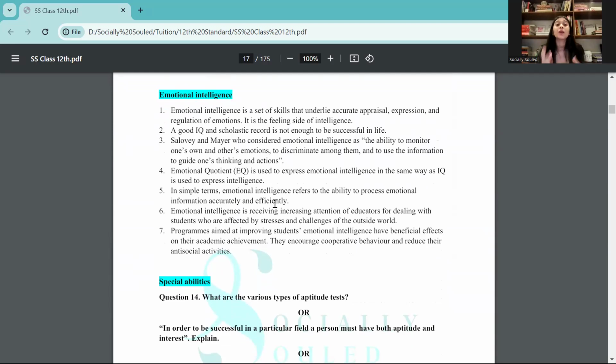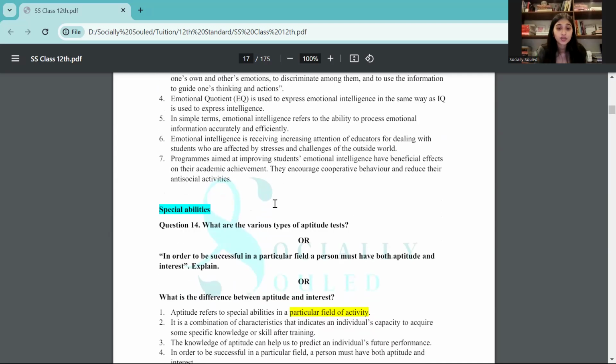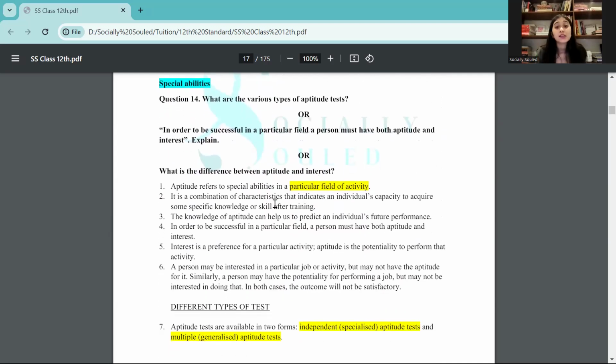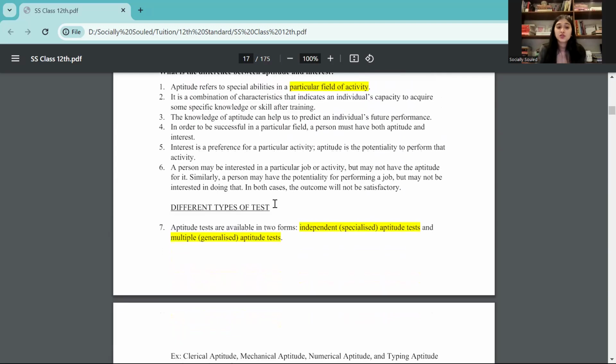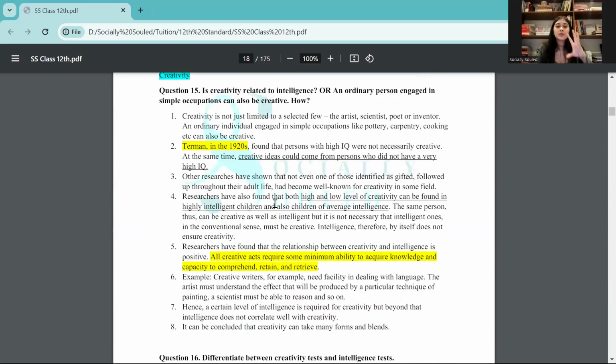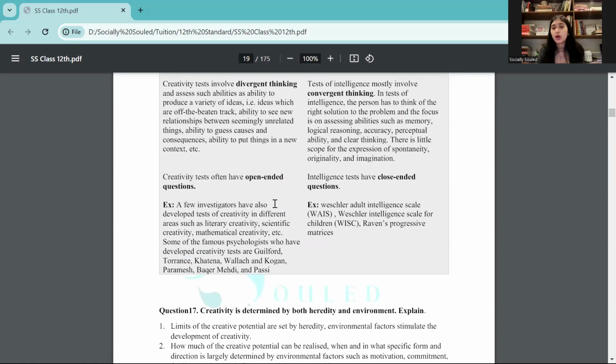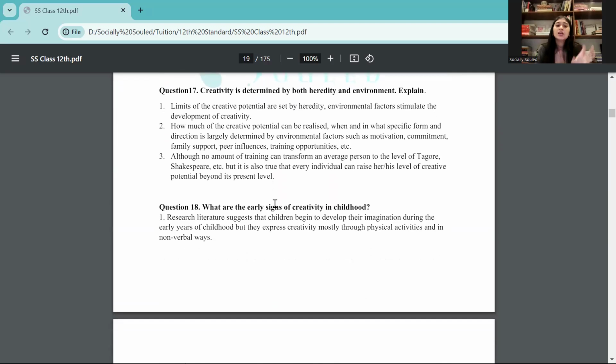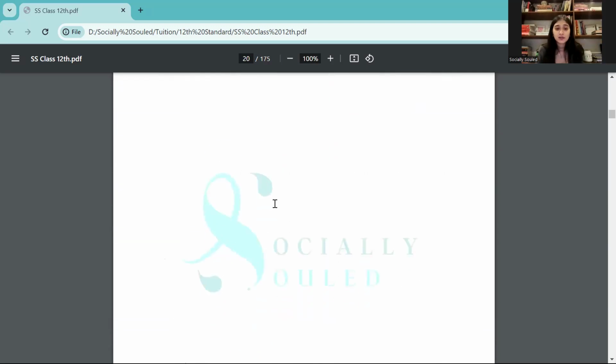That is something you need to develop throughout. Hence, this is very, very important. Then you also have various types of aptitude tests. So you need to learn the different types of tests which are there. Then there is a short note on creativity and how it is different from intelligence as well. So this is more for your bachelor's level.